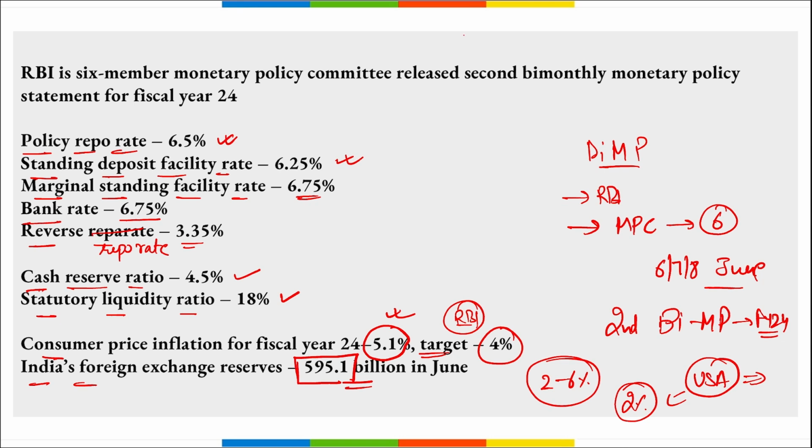Then if we talk about the GDP growth rate for fiscal year 23, what was it? It was 7.2%, and the expected one was 7%, but we clocked up better, that is 7.2%.